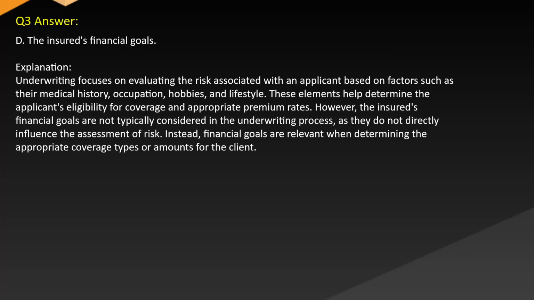Answer: D. The insured's financial goals. Explanation: underwriting focuses on evaluating the risk associated with an applicant based on factors such as their medical history, occupation, hobbies, and lifestyle. These elements help determine the applicant's eligibility for coverage and appropriate premium rates. However, the insured's financial goals are not typically considered in the underwriting process as they do not directly influence the assessment of risk. Instead, financial goals are relevant when determining the appropriate coverage types or amounts for the client.